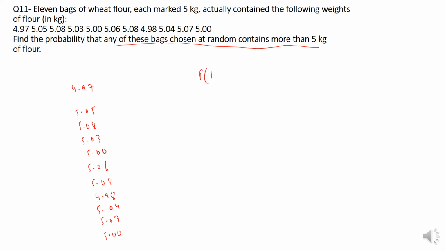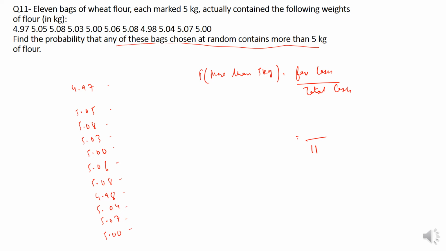The probability of more than 5 kg is favorable cases by total cases. In this question, there are total 11 packets if you count: 1 2 3 4 5 6 7 8 9 10 11. So the total number of cases is 11. Each packet has been marked as 5 kg, but actually some packets have less than 5 and some have more than 5.